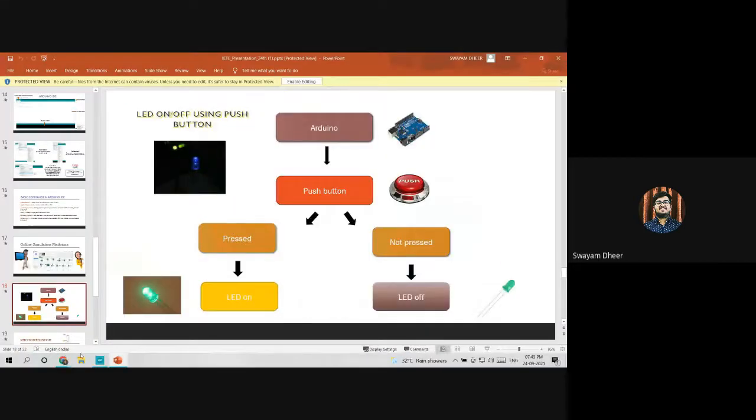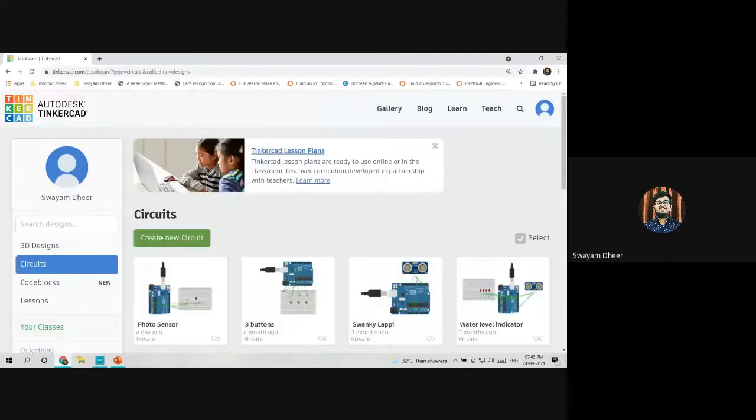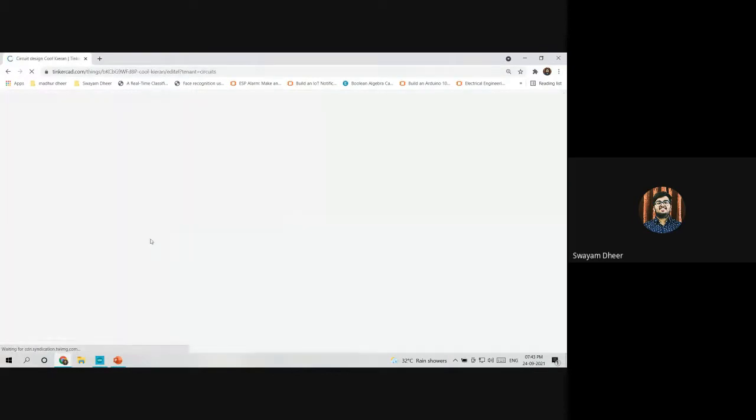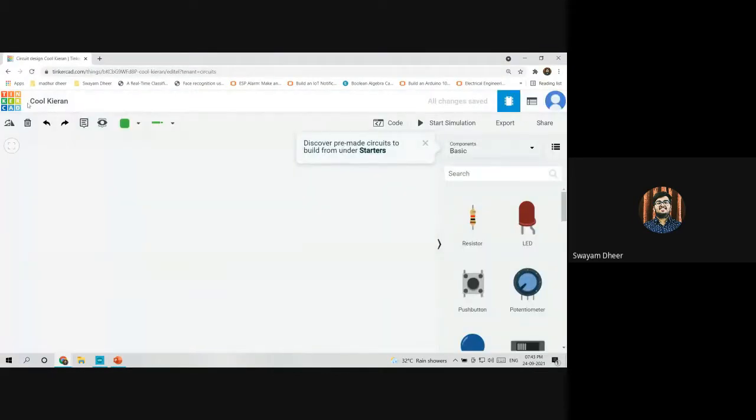I request you all to please come back to Tinkercad and create a new circuit here. As you can see, Tinkercad really gives some strange names to its files. We can change the name by clicking on it and keep it as LED on/off. From here you can search all the components.